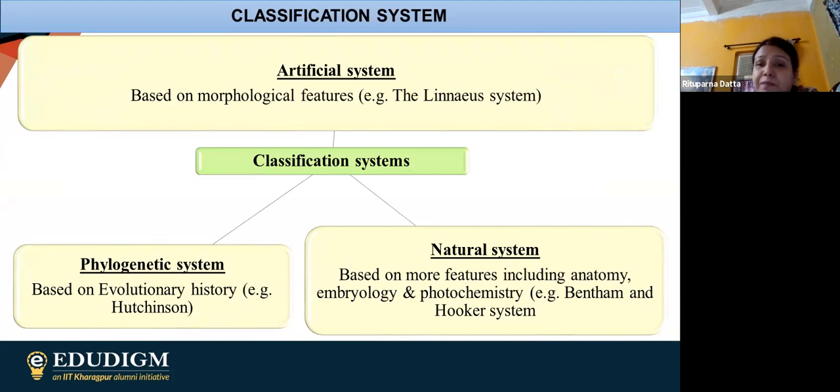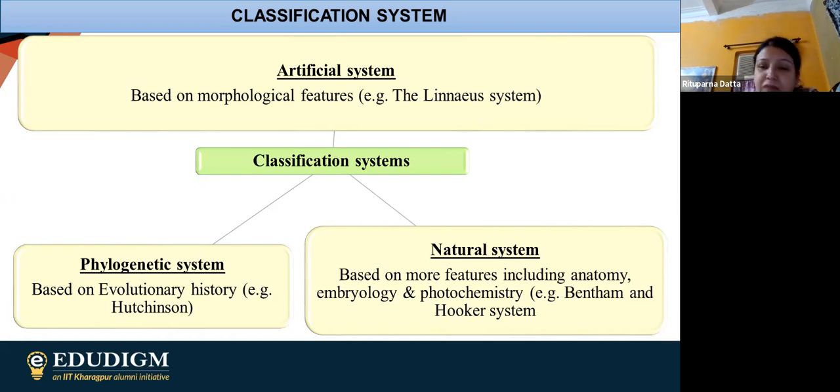So the first type of classification system we are having is known as the artificial system. This artificial system is typically based on morphological features. Now, what is a morphological feature?